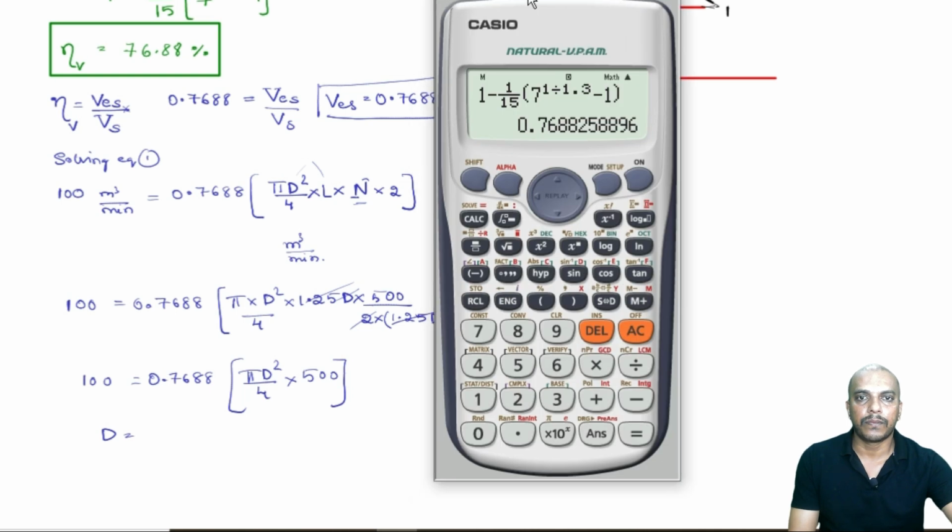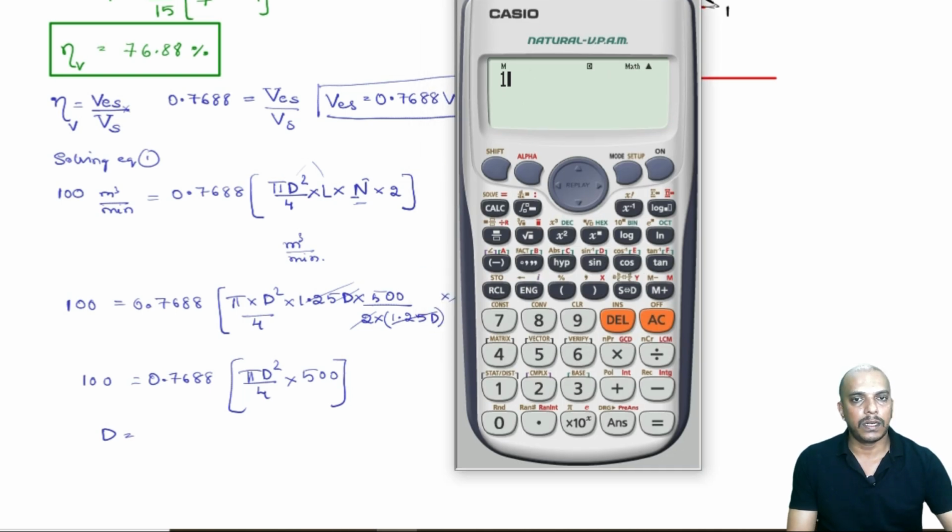Now, 100 is equal to 0.7688 multiplied by pi d square. So I will call that alpha x square, the unknown, pi d square divided by 4 multiplied by 500.